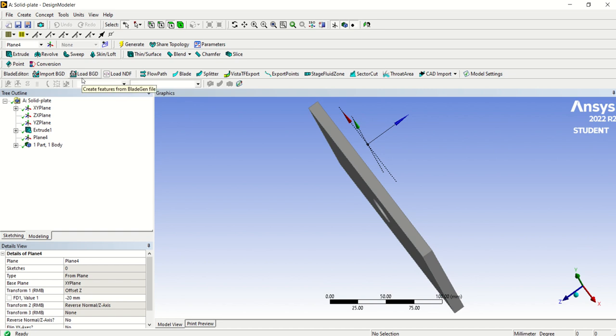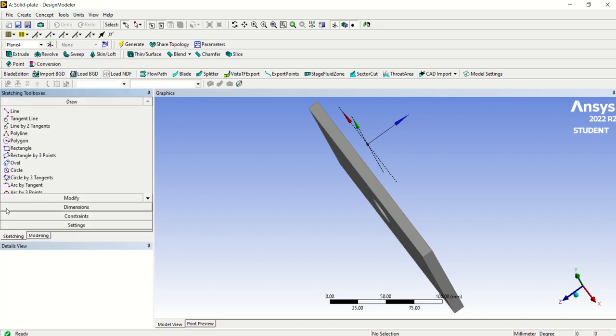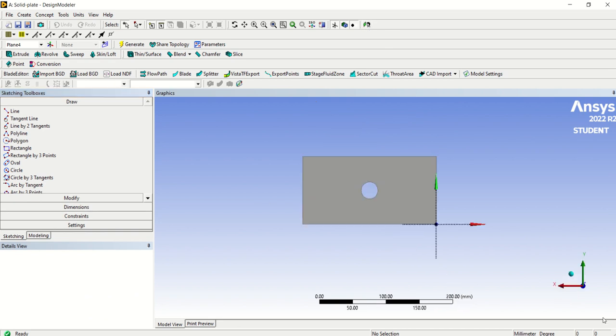Then we can add the sketching. First of all, we can refer to this axis. Now we want to draw a polygon, sorry, a circle.